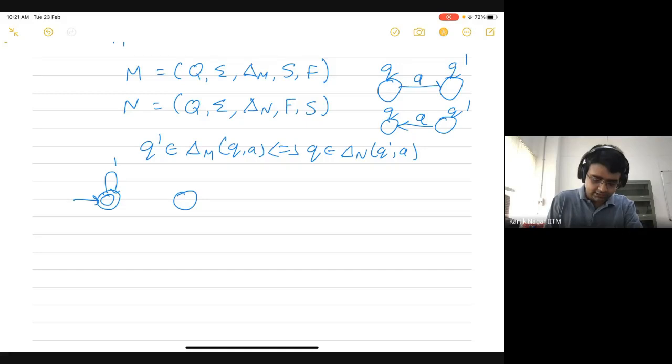Since we are looking for an automaton which accepts strings which end in 1, whenever we see a 0, we will go to a non-final state. Whenever we see a 1, we will go to a final state, and then we will remain here if we see 0. Please correct me if I'm wrong. I think this is the automaton which accepts strings which end in 1.